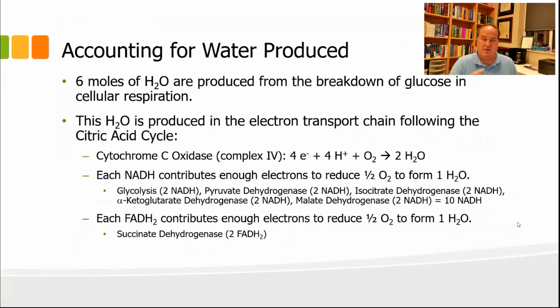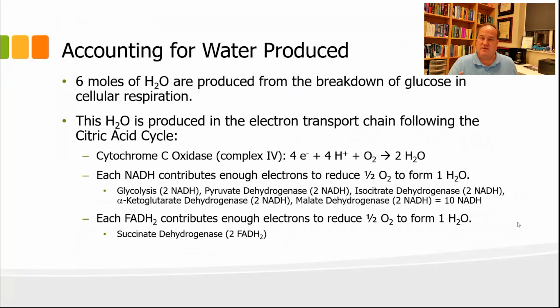And so there's 3 primary areas we get water from. The first is the cytochrome C oxidase reaction. That is actually complex 4. That takes 4 electrons and 4 protons and oxygen, and that produces 2 H2O. Right? So there's 2 water.